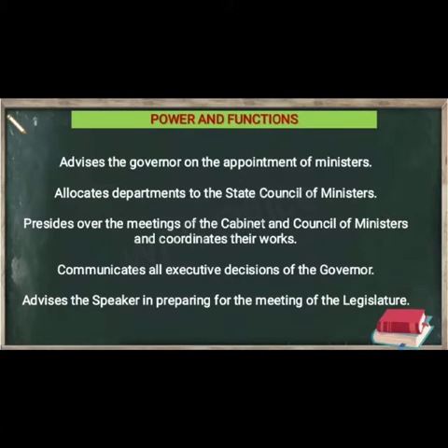The CM advises the governor on the appointment of ministers. Second, he allocates the departments of the State Council of Ministers, presides over the meetings of the cabinet and council of ministers, and coordinates their work. The CM also communicates all executive decisions to the governor. He advises the speaker in preparing for the meeting of the legislature.